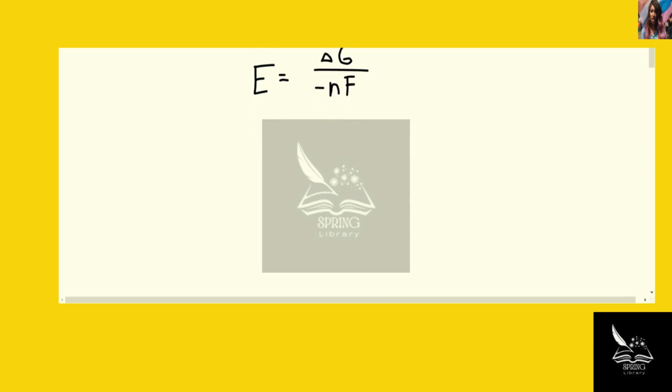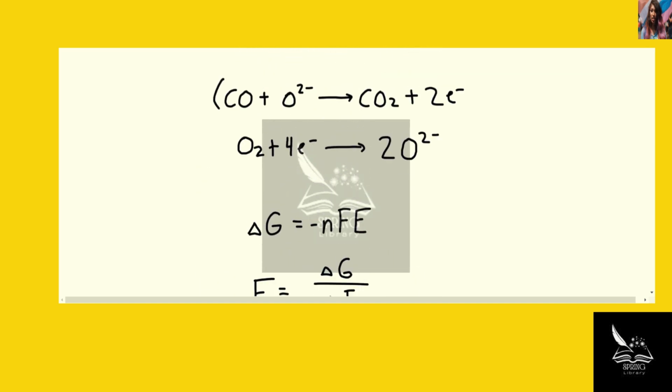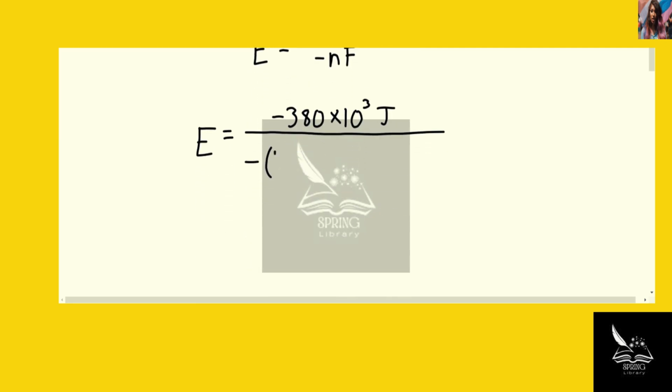And so now we can plug in what we are given in the problem. We were told that delta G is equal to negative 380 kilojoules. And we should convert this into joules by multiplying by 1,000 so that we have joules per coulomb, which corresponds to volts in the end. We divide this by negative n, and we can see from the two half reactions that we have to multiply the top one by 2 to cancel out a total of 4 moles of electrons on either side. So n is equal to 4 moles of electrons.